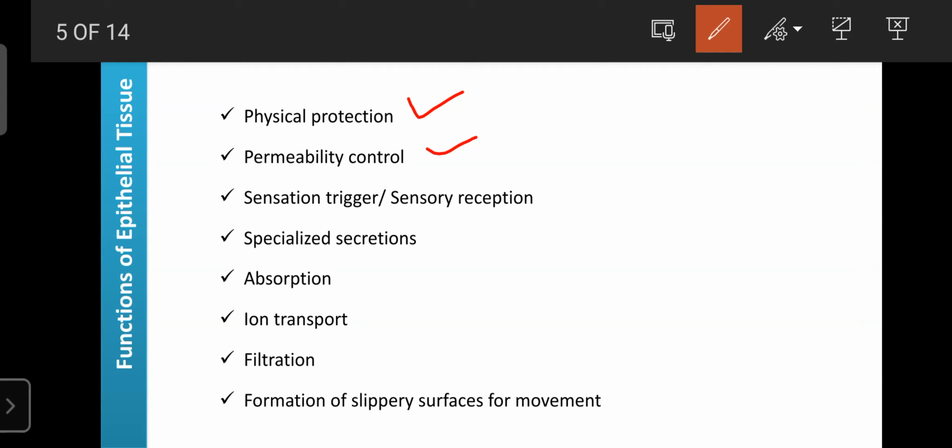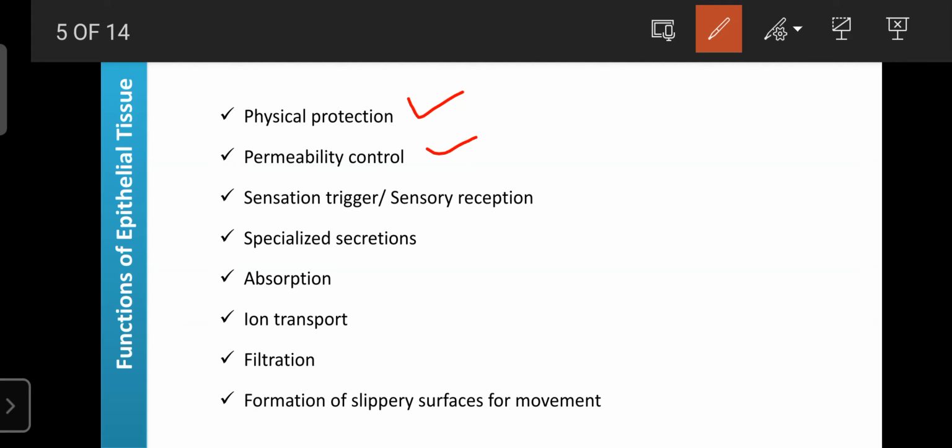And as well as that, epithelial tissue reacts to triggers or sensory receptions, any changes in the environment, and can detect them and react accordingly. For example, inside your nose is also a location of epithelial tissues. If any dust material enters the nose, immediately mucus is secreted, or if warm air enters the nose, that warm air becomes wet due to nasal secretions.